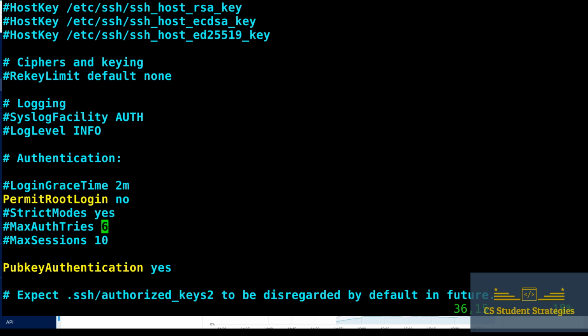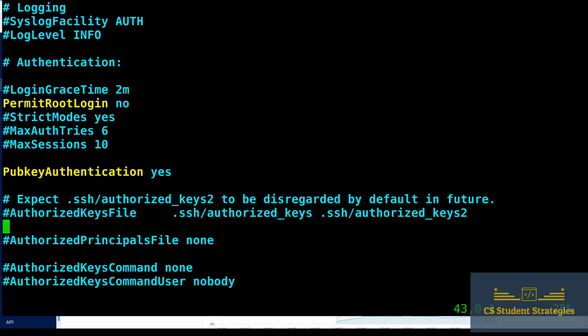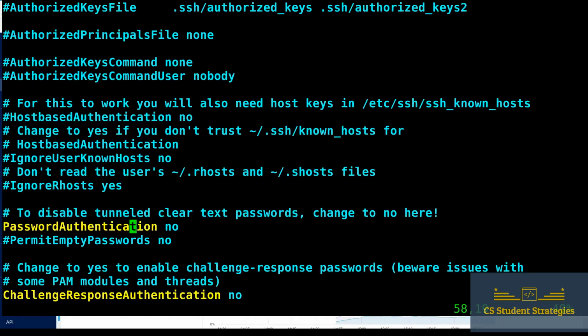All right. So now we go down, PubkeyAuthentication. We want to leave that at yes. And the last thing we want to change is PasswordAuthentication. So make sure this is set to no, because we don't want password authentication. We want whoever is logging in remotely to have to use the SSH key. All right, so from here, that's all we really need to change. Let's do a :wq. So if you're in insert mode, remember to hit escape and then hit :wq to save.